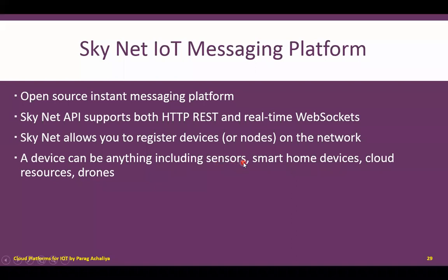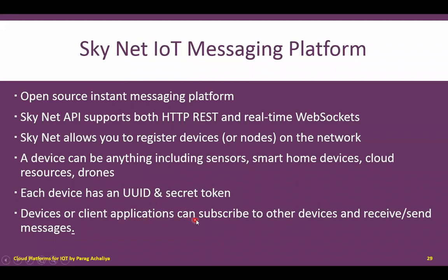Every device in your network, or every device in your IoT application, will have a unique ID, and that unique ID will be responsible for identification of that particular node in the network. Each device has a unique UID and it will have a secret token. On the basis of that UID and secret token, that device is identified in the network by the server, or some centralized node, so that they can easily share information between various devices.